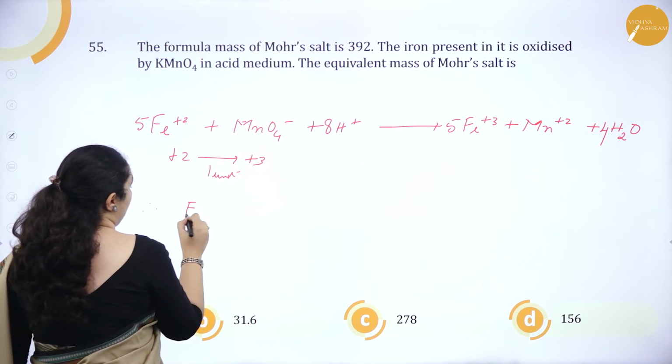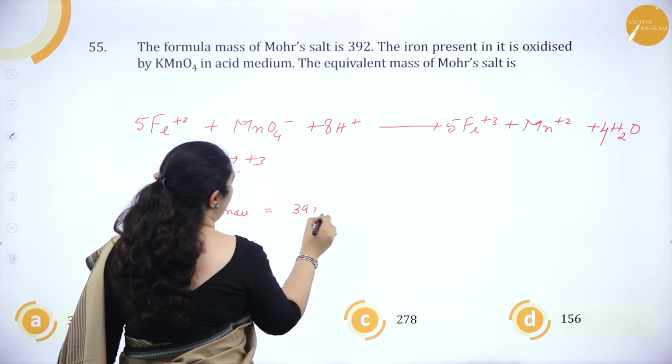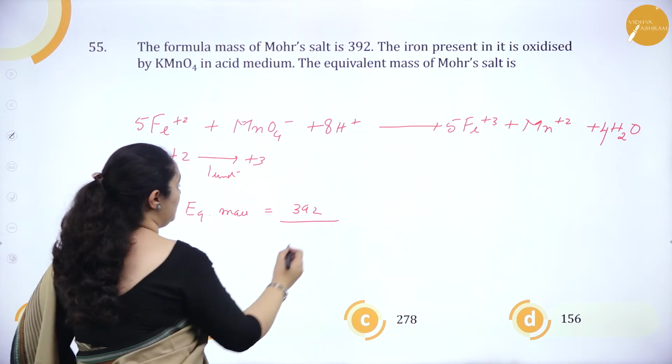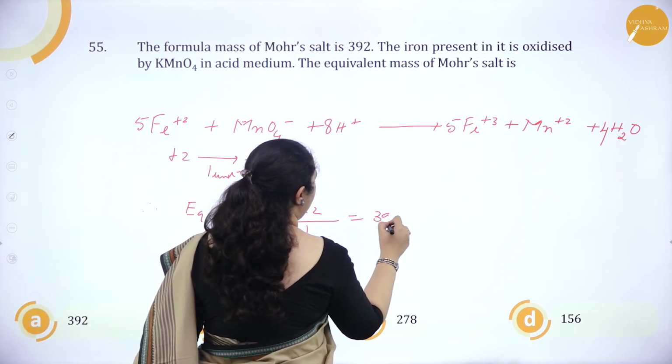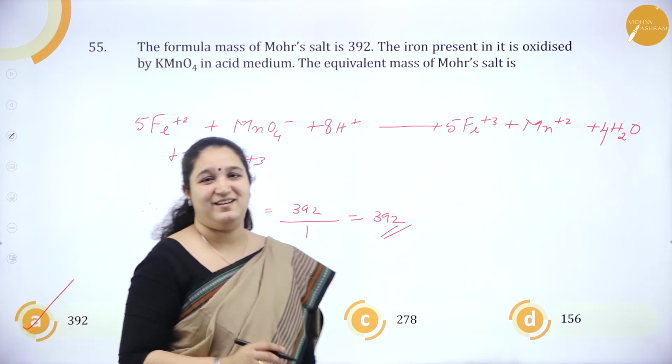Therefore, equivalent mass is molecular mass 392, it's given, okay? By change in oxidation number, that is only 1. So it is 392 itself. So option A is the correct answer.